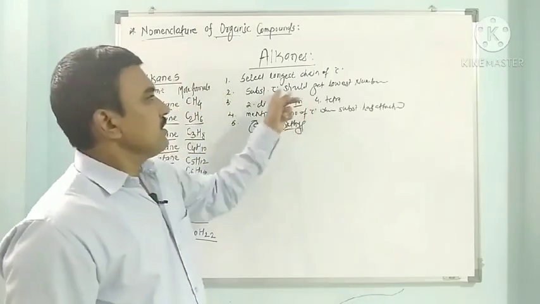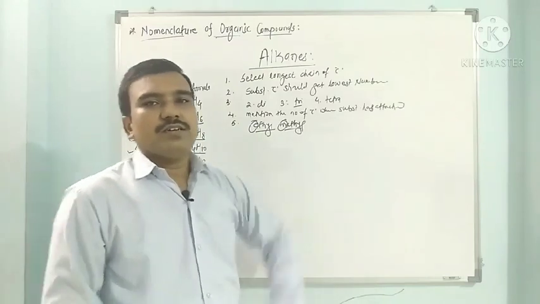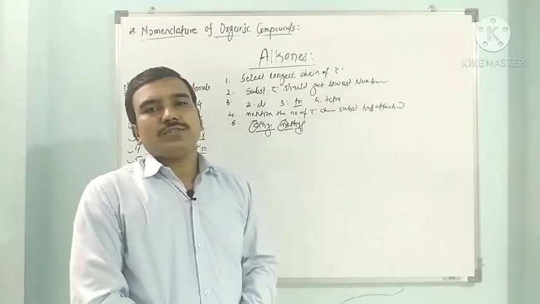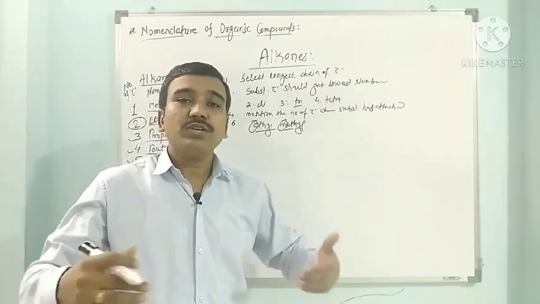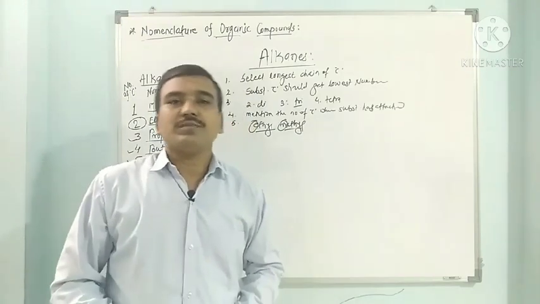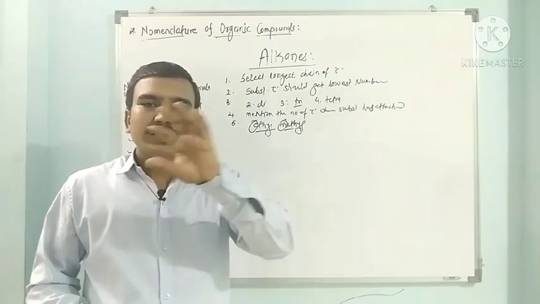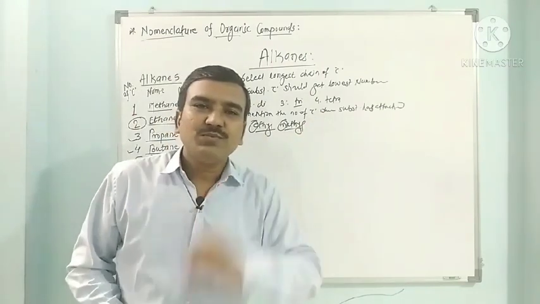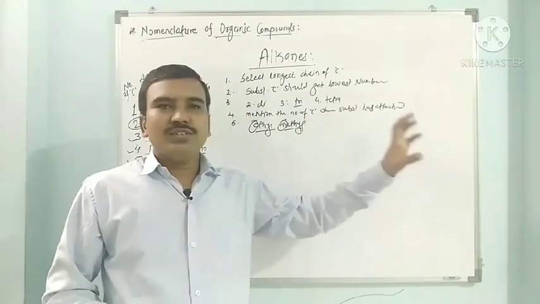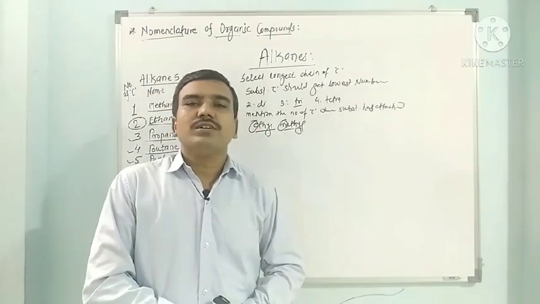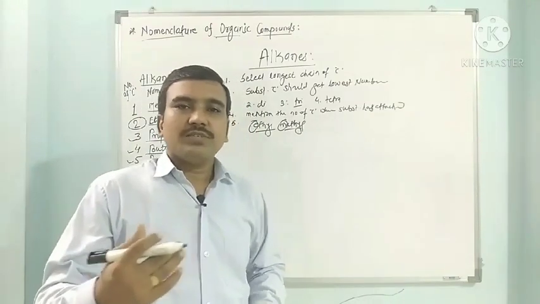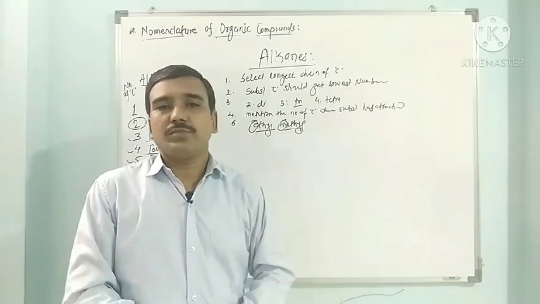Here, if only one substituent is there, we have seen that the substituted carbon should get the lowest number. If more substituents are there, then all the substituted carbons should get the lowest possible numbers. So we have to think about the different substituted carbons present in the compound.